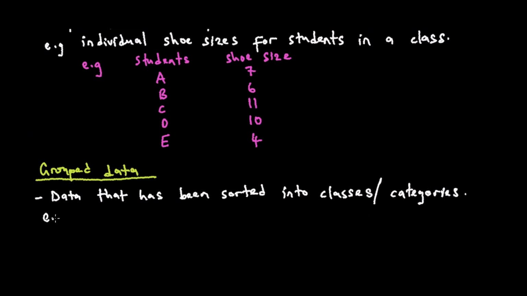And an example would be, tikauya panapa, we take these shoe sizes, then we group them, we sort them, we put them in classes or categories. For example, tiri kuti shoe sizes of students in a class put into categories.